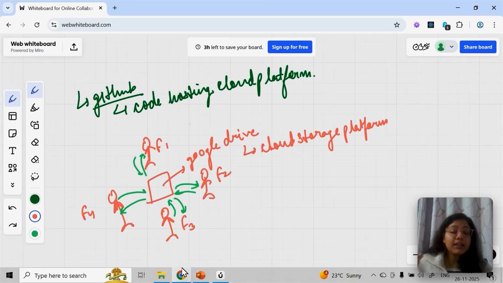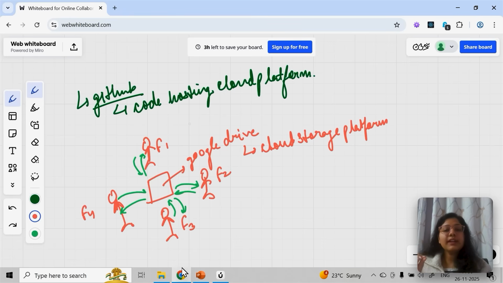Okay, but GitHub is specifically introduced to share the code, to host the code. I will not even say share, I'll say host the code. Now if you want to add collaborators, contributors, you want to share it with someone, you can easily do that. So this is the main idea.